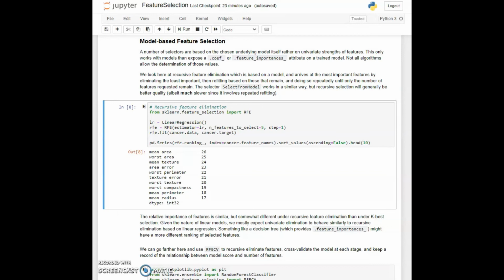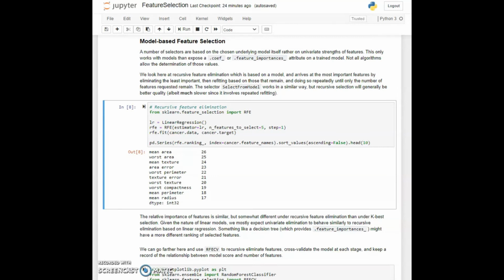There's a caveat here. We are only going to use the model-based feature selections where that particular model offers either a coefficient or a feature importance attribute. That's not all of them, but it's quite a number of them. So you may need to select for the model-based feature selection one of those models that has the appropriate attribute, even if later down the road you are going to use a different model. It still might do a better job of feature selection than simply the univariate example.